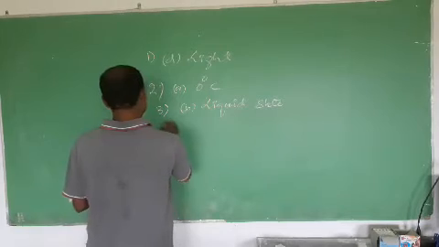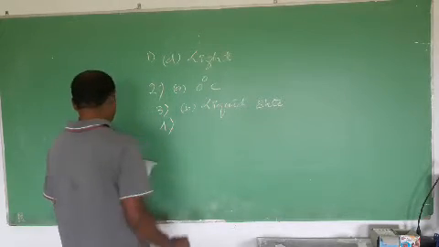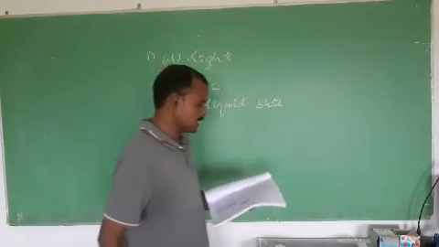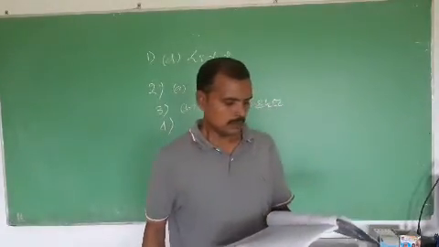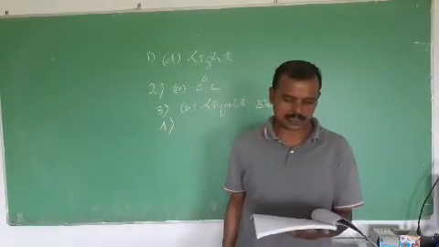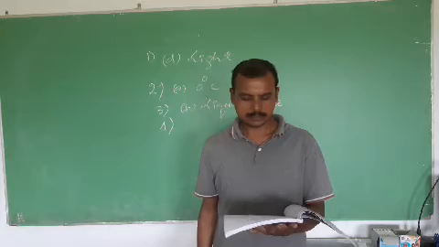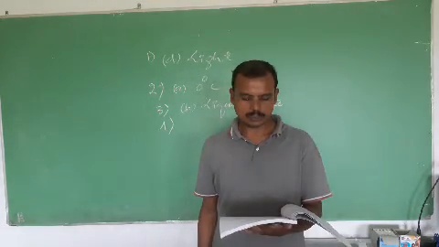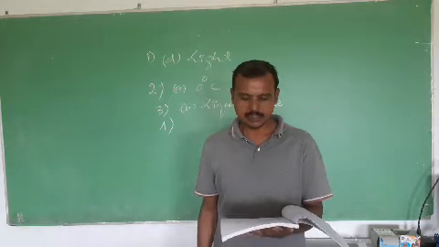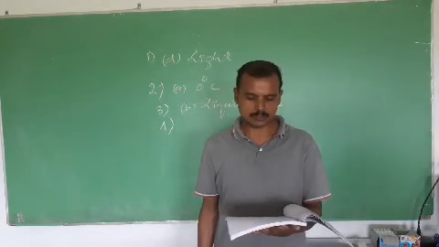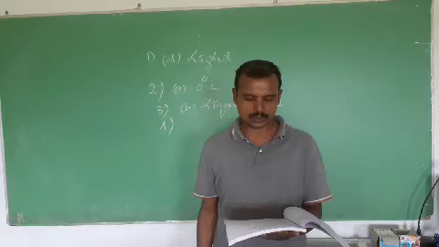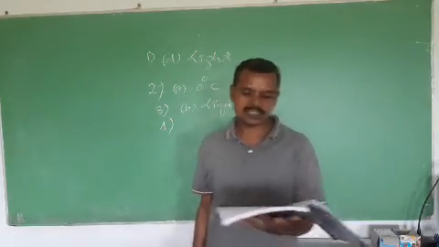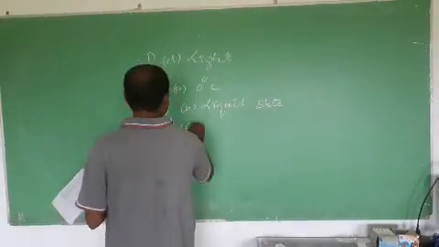Okay. Next, come to question number 4. Which of the following substances is an element? Options are given: water, sand, oxygen, carbon dioxide. Which of the following substance is an element, students? Carbon dioxide is also a compound, sand is also compound, water is also compound. So correct option is C, oxygen.